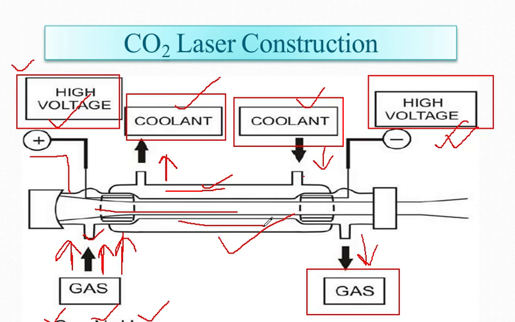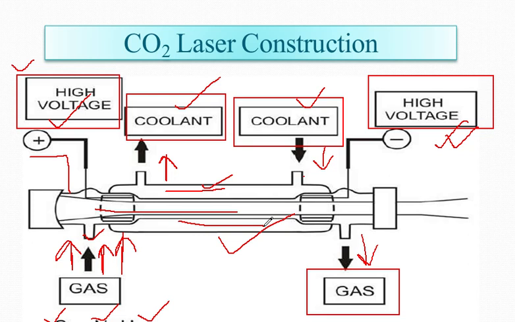So here you can see CO2, that is carbon dioxide, then nitrogen, and helium, but every gas has its respective function. So what is the function of CO2? It acts as the main lasing medium. Nitrogen helps in sustaining the gas plasma and helium helps in cooling the gas.